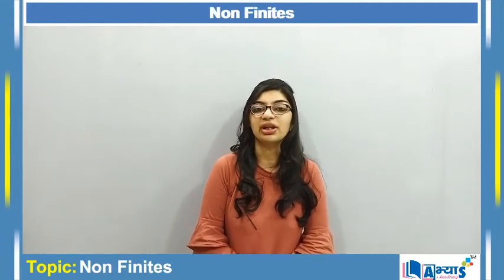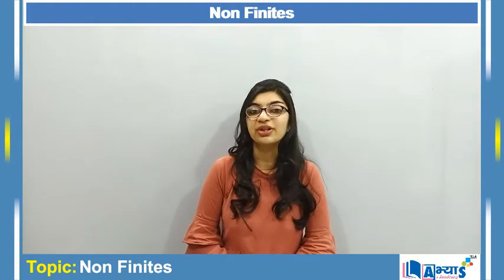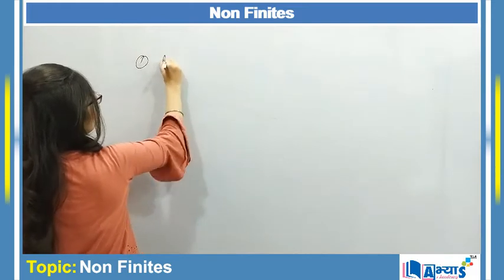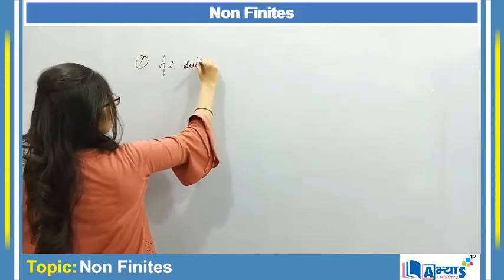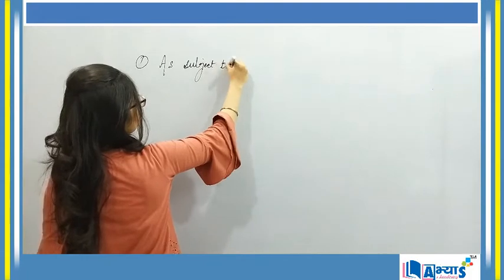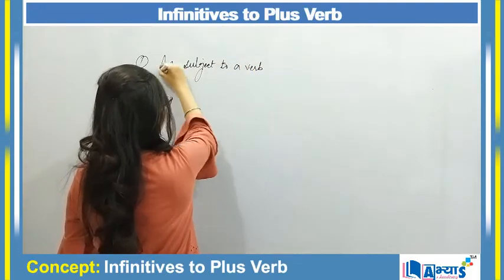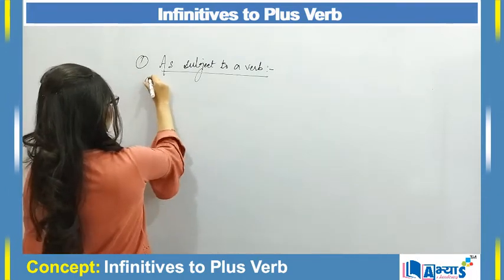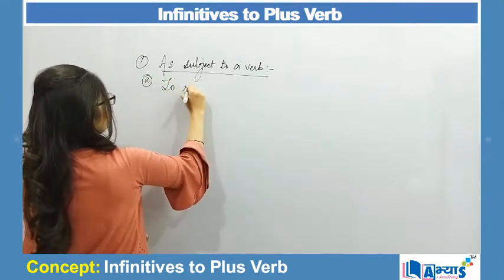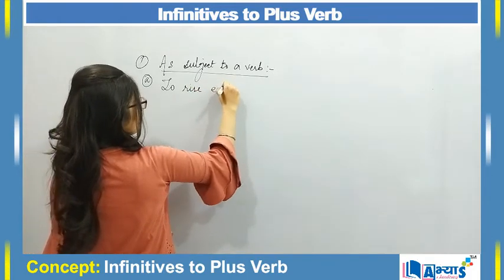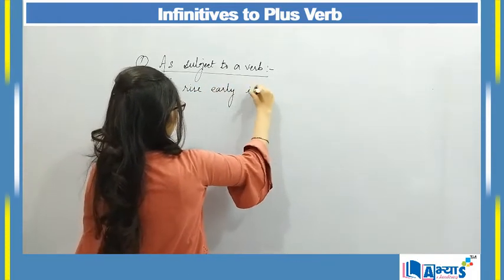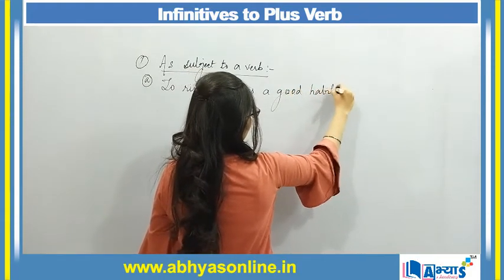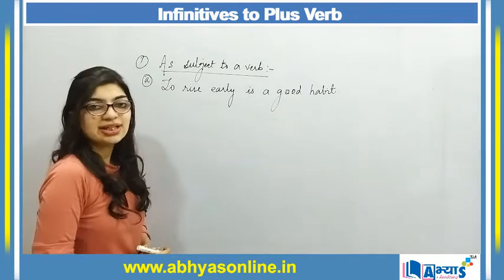Now since we are talking about infinitives, let us discuss some of the applications. The first application is when an infinitive is used as subject to a verb. So whenever an infinitive is used as a subject, one example can be: To rise early is a good habit.